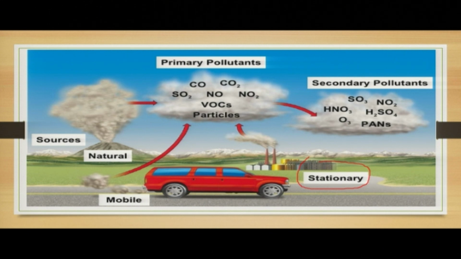Then we have natural sources, such as volcanic eruptions that come out with a lot of smoke, and that smoke goes into the air. All these can be divided into two forms, either primary pollutants or secondary pollutants.